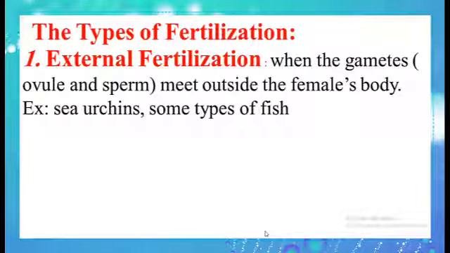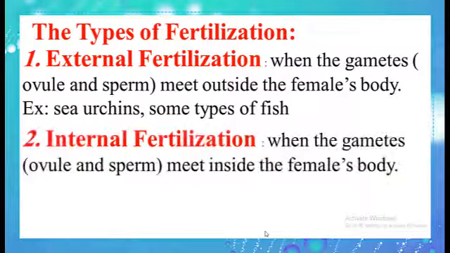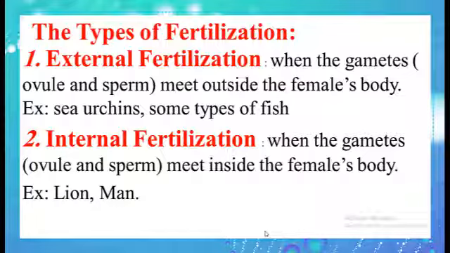The types of fertilization: external fertilization, when the gametes, ovule and sperm, meet outside the female's body, example sea urchins, some types of fish, and internal fertilization, when the gametes, ovule and sperm, meet inside the female's body, example lion and man.